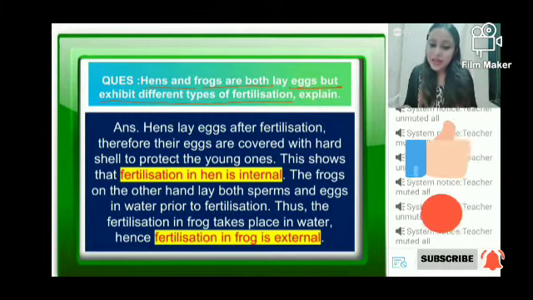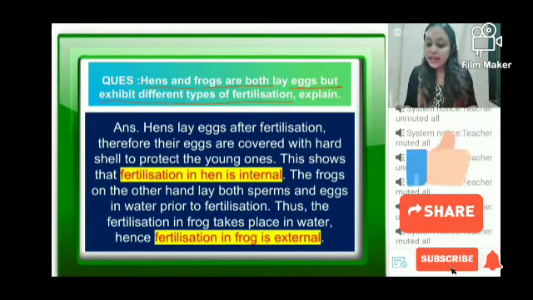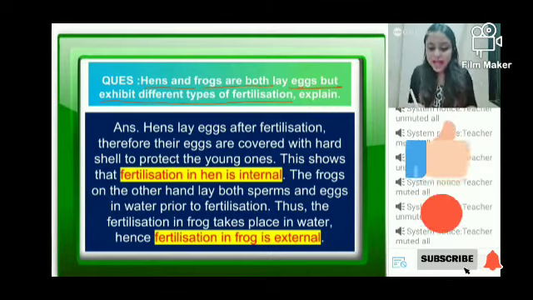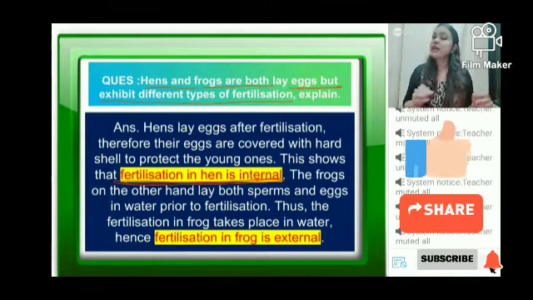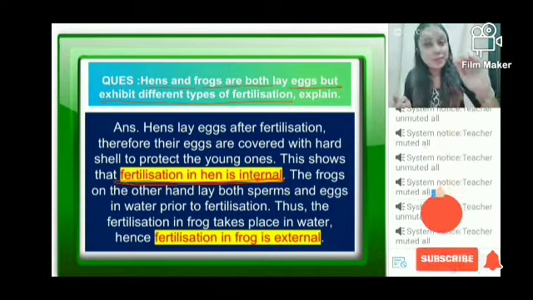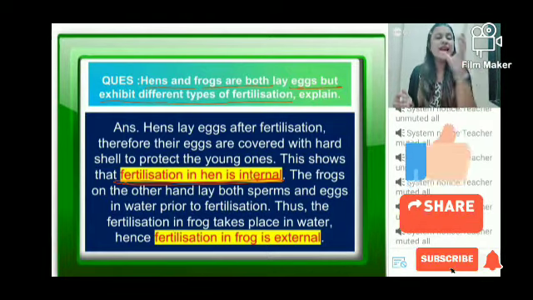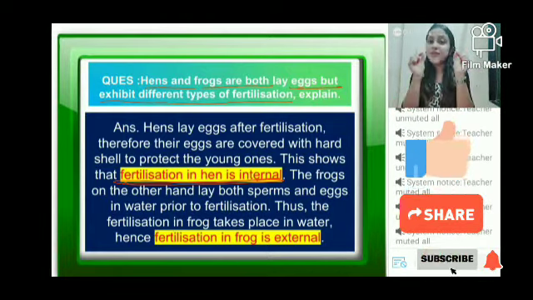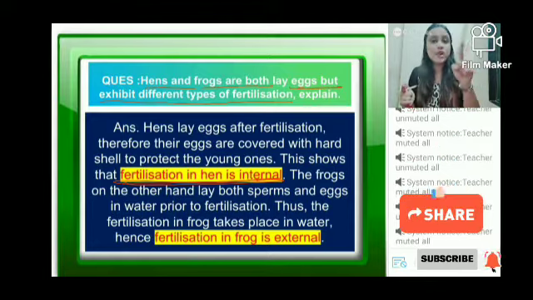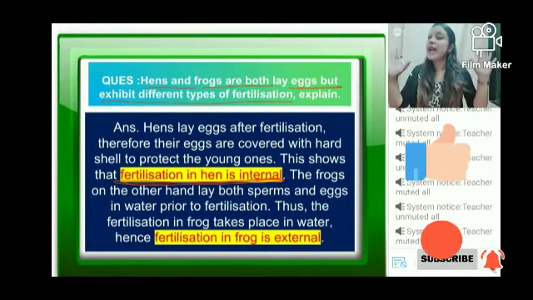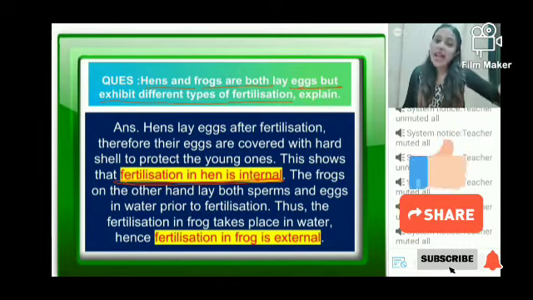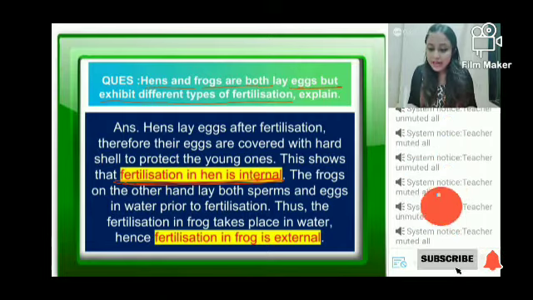For example, in case of hens, the eggs that are laid have a covering around them. And from that we are coming to this conclusion कि hen के egg के बाहर अगर cover है तो fertilization process body के अंदर ही होता होगा, because एक बार वो बाहर आ गया, the shell is very hard, you have felt it probably, so no sperm can penetrate that shell, it's not possible. So therefore we can be sure of the fact that in case of hens the sperm cannot enter, so fertilization has happened before only, that is internal fertilization.